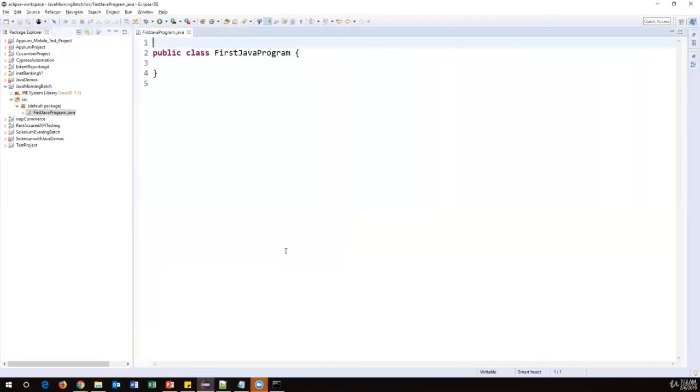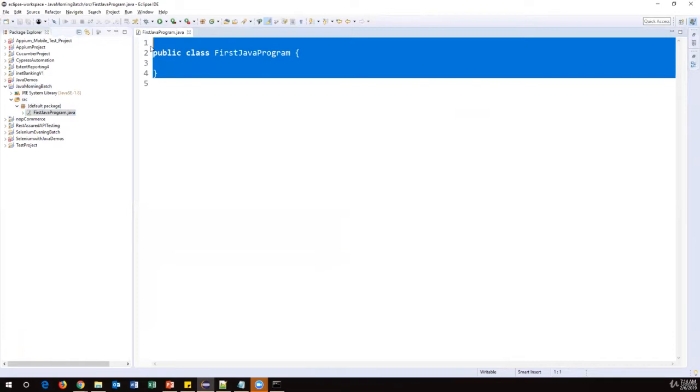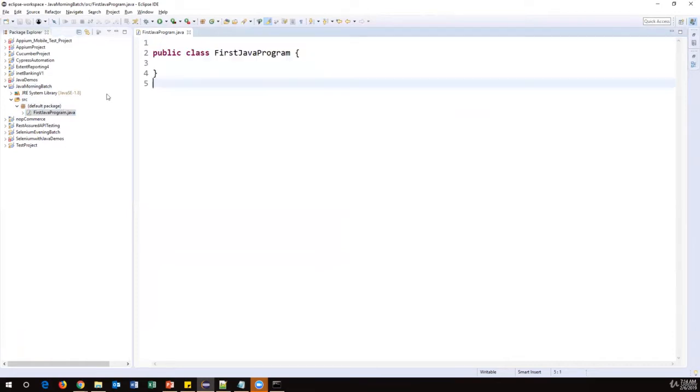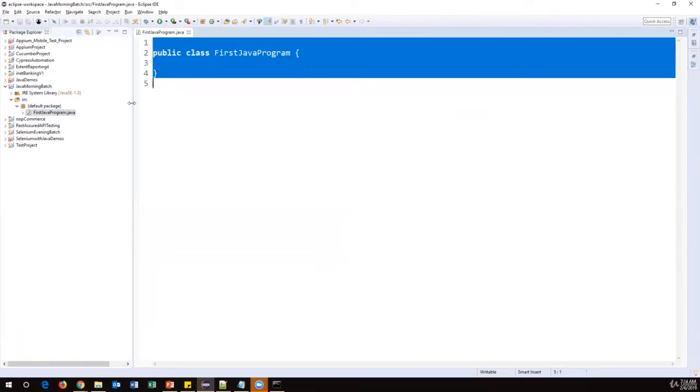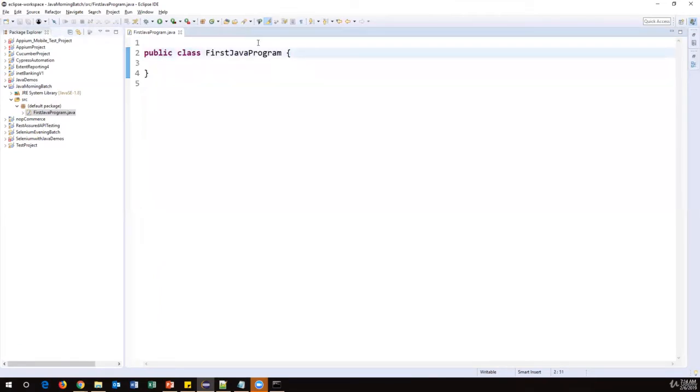Now we can see here src itself is a root package. As soon as you created a new Java program, it created a default package, because we haven't created our own packages. By default, it is created as a default package. Inside this, the Java program is created. This is basically a class. As soon as you create a Java class, it gives this particular piece of code. It says public class FirstJavaProgram, with an open brace and a closed curly brace.